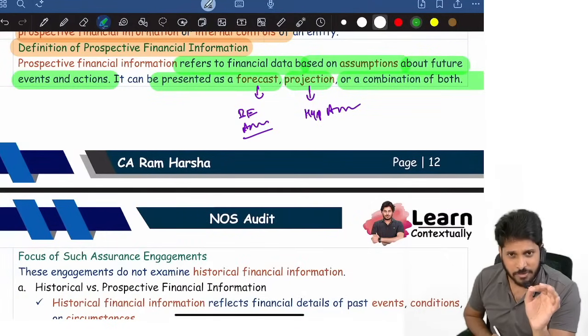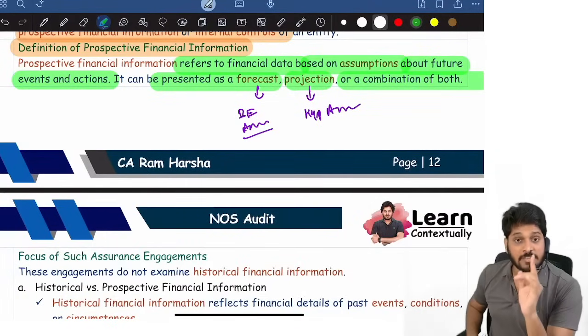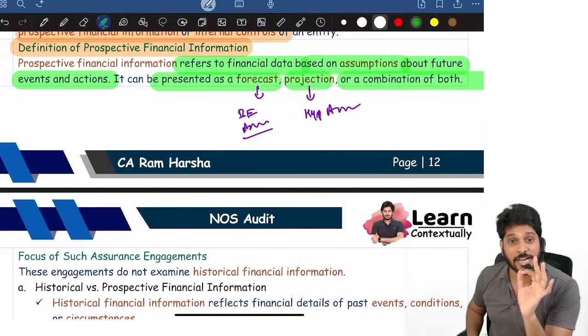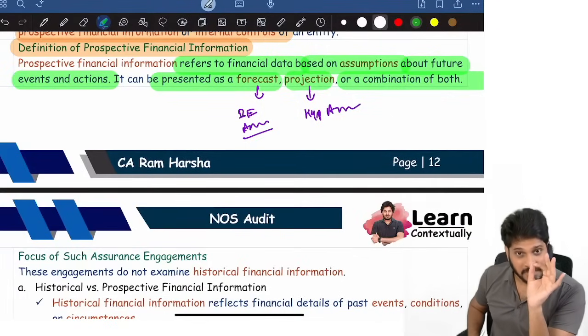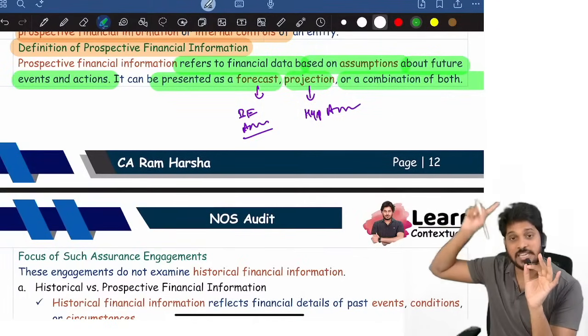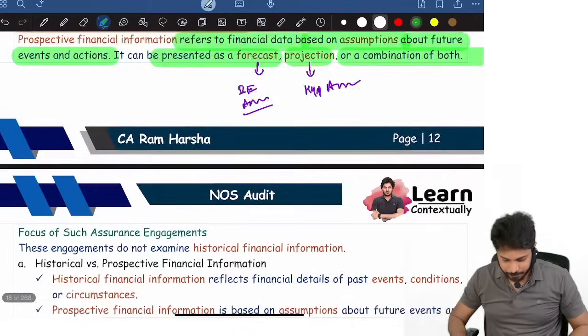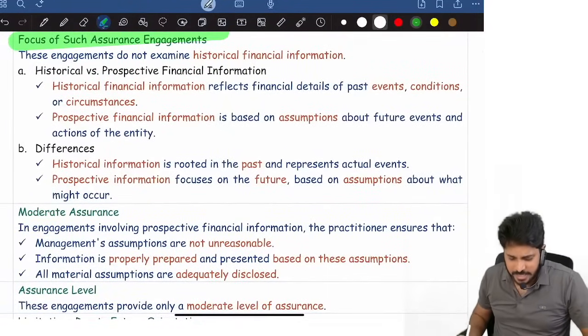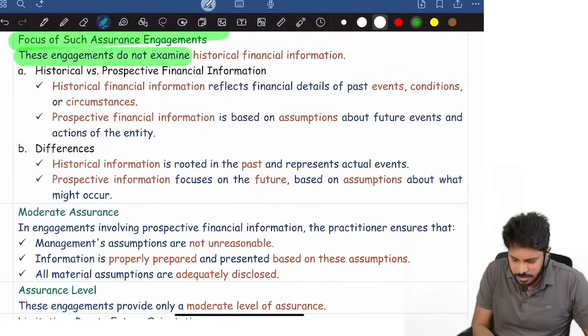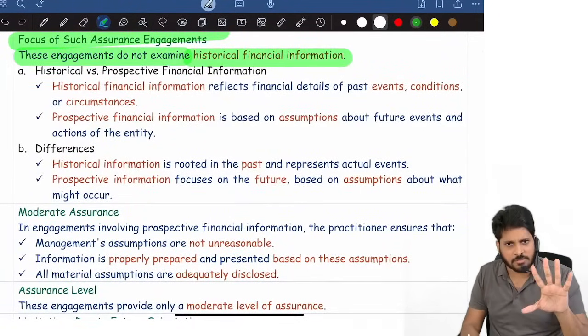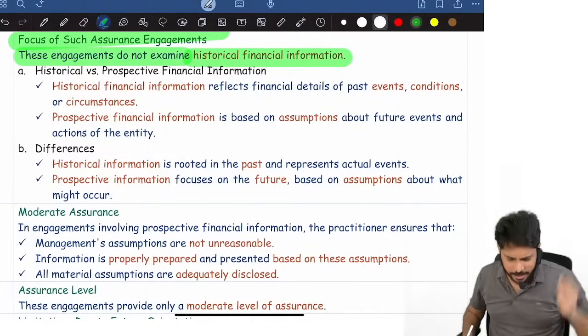Sir, what is PFI? How do we audit PFI? We have specific standards like 3400, 3420. At CA Final level, we will be understanding that. And what is the focus of these engagements? The engagements, they do not examine historical. The focus is on future, not historical.